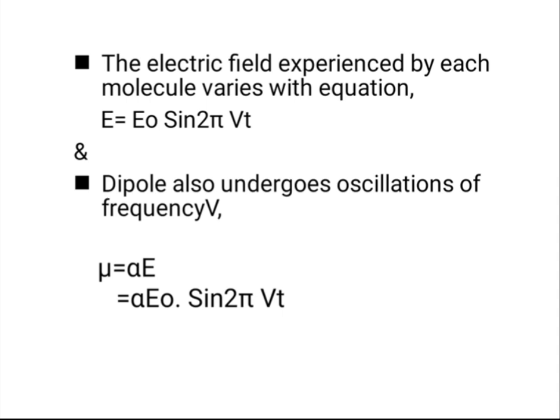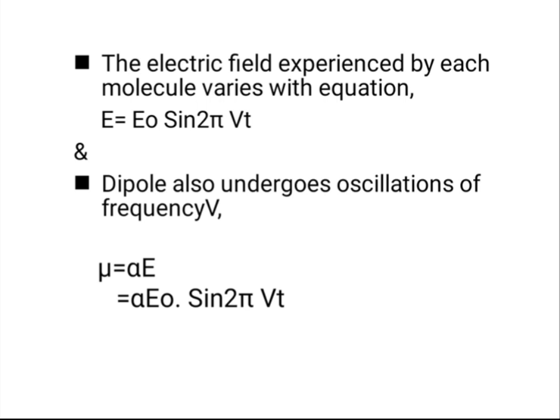So we have to calculate its energy, and that can be calculated by this equation: E is equal to E0 sine 2 pi nu t, where nu is the frequency. Then the dipole also undergoes oscillations of frequency nu. So our equation which we have written already is mu equal to alpha E.